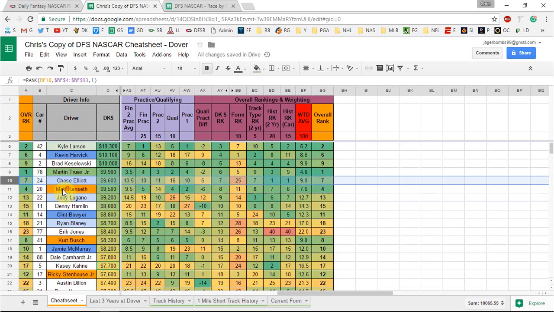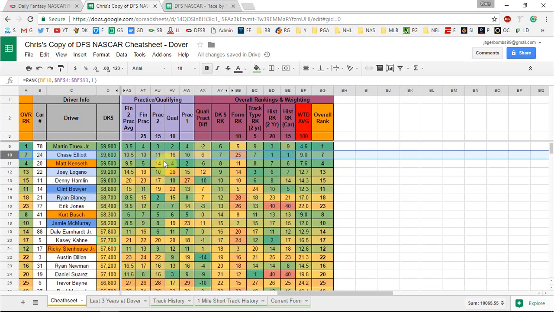Chase Elliott's another one that I think could be a place differential value, starting 16th. He hasn't shown anything inside the top 10 in the final 2 practices, but I discussed in the article, he finished 3rd in his first 2 races here in his rookie season last year, so I think they can make the right adjustments throughout the race and he can get up there in the top 5 again. And if he does get in that top 5, he's an excellent value at 9,600, starting 16th with that place differential value.